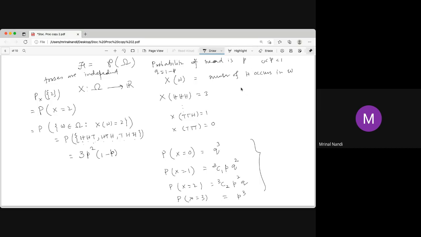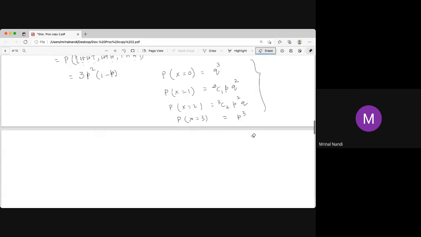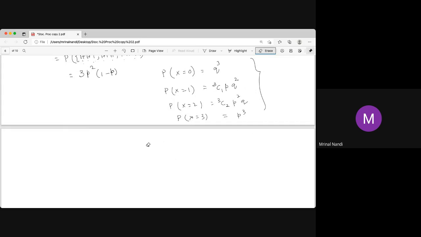If small p changes, this probability will change, and this is called the distribution of this random variable. Is this sum 1? Yes, the sum is 1 because it just came from (p plus q) whole to the power 3. We know p plus q is 1, so it is just 1, and on this side are all these probabilities. This first term, then 3p square q.